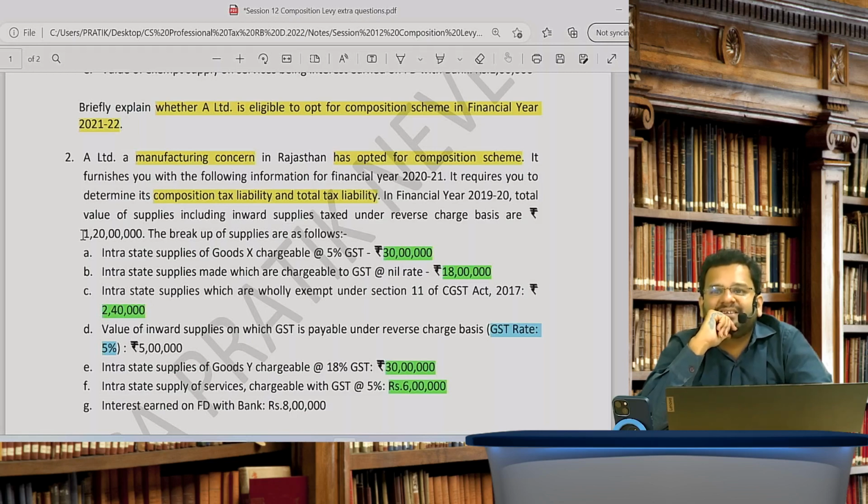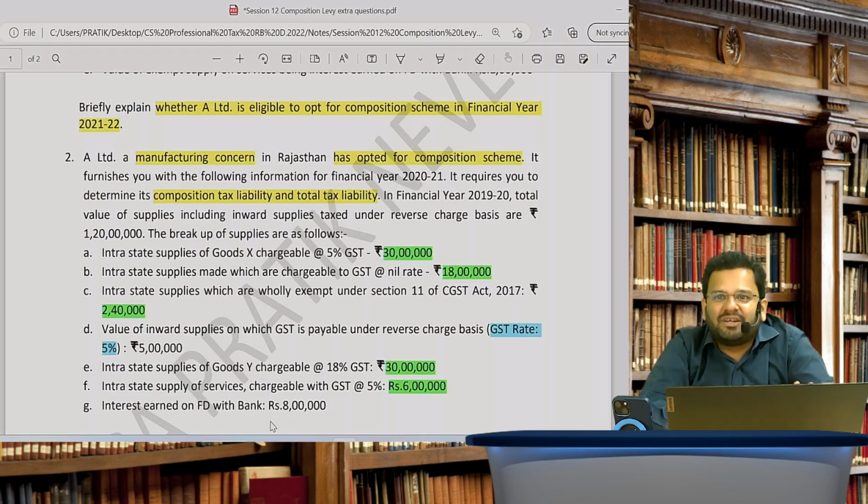Do you all agree? And services worth how much have you given? Tell me. Because if you exceed that, you are out of the composition scheme. You have given worth 6 lakhs. Wonderful. Well done, Sushma. Well done, Anand. 6 lakhs. Don't include this 8 lakh in that also.